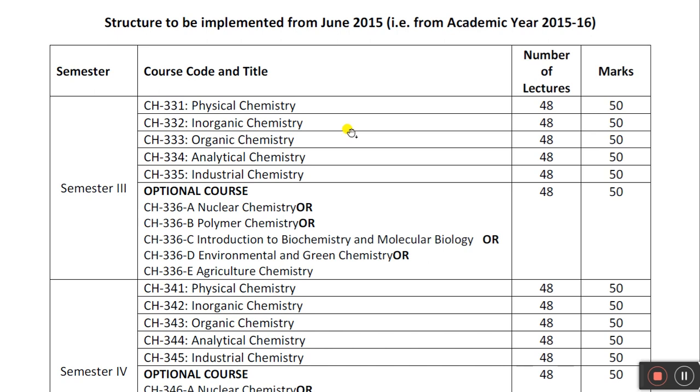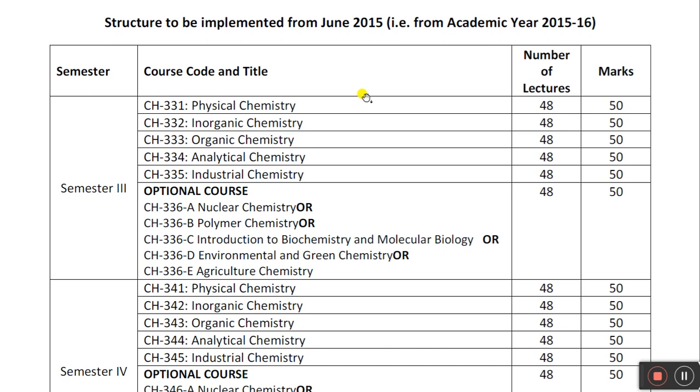Okay, so what are the courses? First course physical chemistry, second inorganic, organic, analytical, industrial, and the last one is environmental and green chemistry. Each theory course has 48 lectures, and each theory course is of 50 marks. Out of 50, 10 is given for internal and 40 marks is given for external.